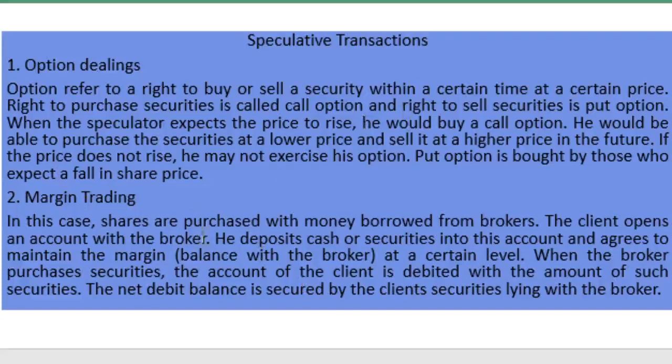Second type of transaction is known as margin trading. In this case, shares are purchased with money borrowed from brokers. The client opens an account with the broker. He deposits cash or securities into his account and agrees to maintain the margin balance with the broker at a certain level. When the broker purchases securities, the account of the client is debited with the amount of such securities. The net debit balance is secured by the client's securities lying with the broker.